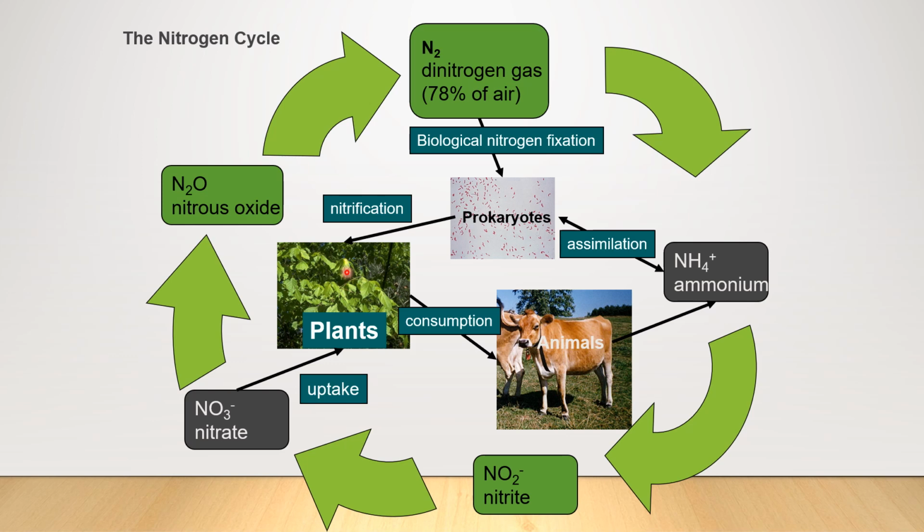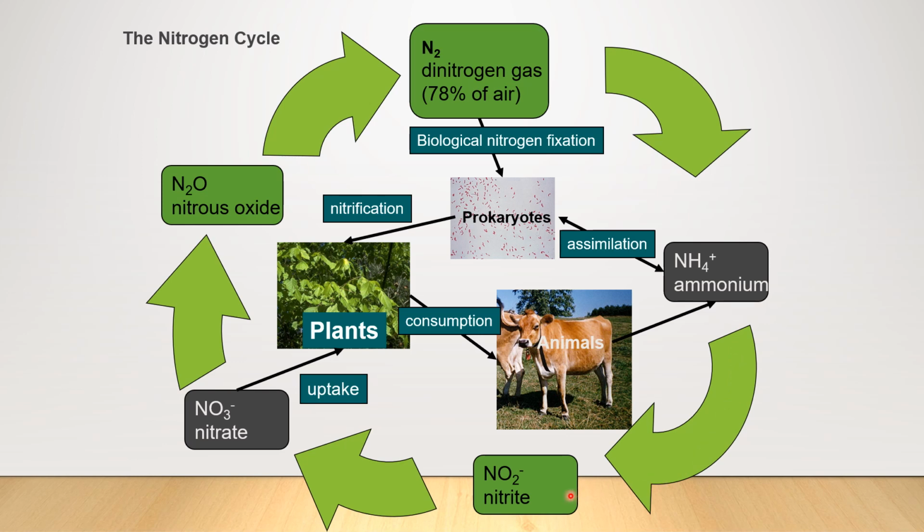The plants can consume that biological nitrogen and then they fix it or immobilize it in the form of proteins, which are consumed by the animals. So it enters the herbivores, then the carnivores and all. And later on, because of the excreta, that is the cow dung, or as they die after putrefaction, as they decompose, ammonia is released. This ammonia in turn can be assimilated by the prokaryotes, and they can convert it into nitrates. Again, it becomes available for the plants.